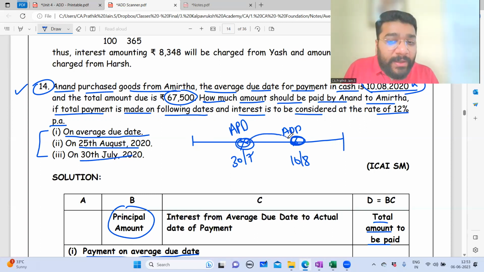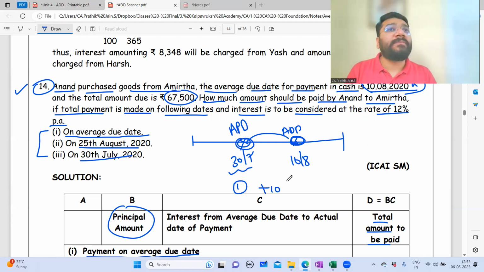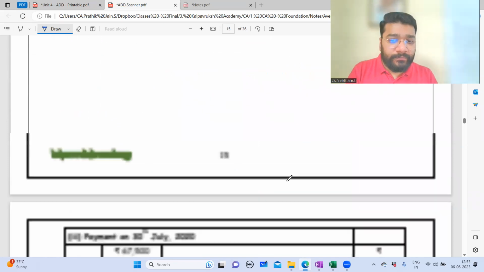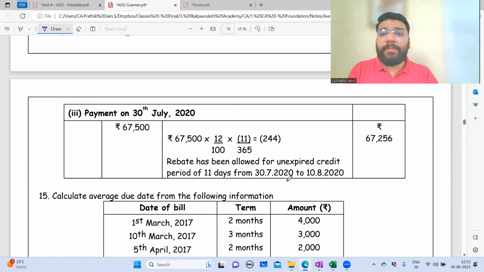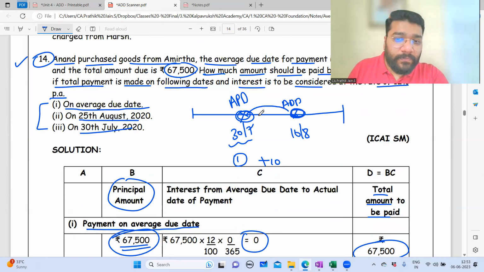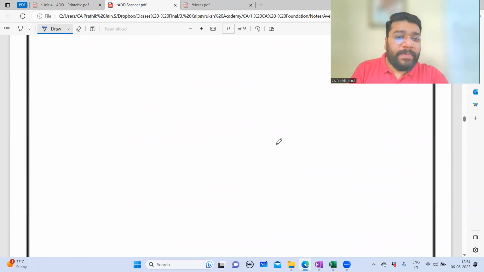So how many days in advance is he making payment? Sir, 30 July is making the payment. So which means 1 day of July plus 10 days of August. So can I say 11 days in advance? Yes, 11 days in advance. Yes or no? Online people, please respond. Yes or no? Yes, sir. 11 days early payment.